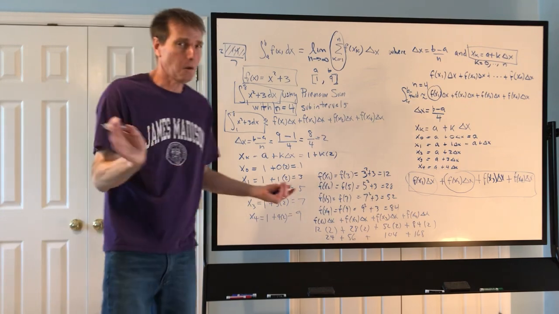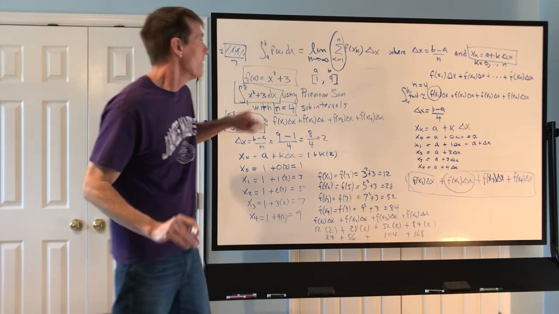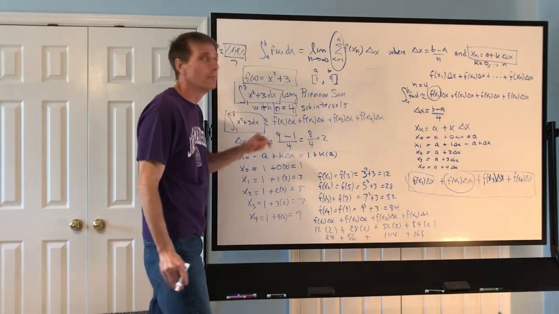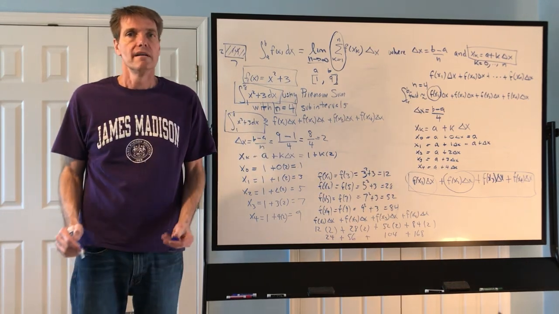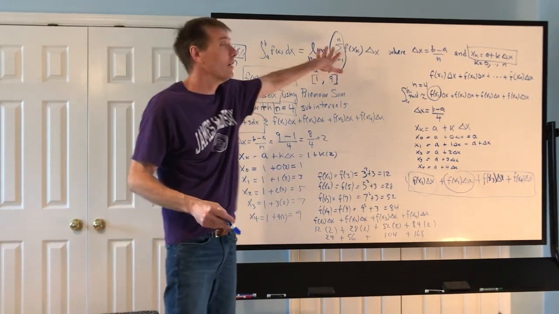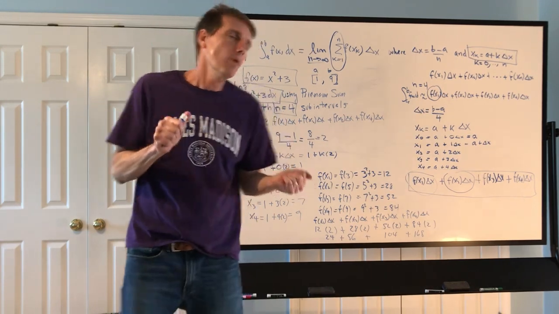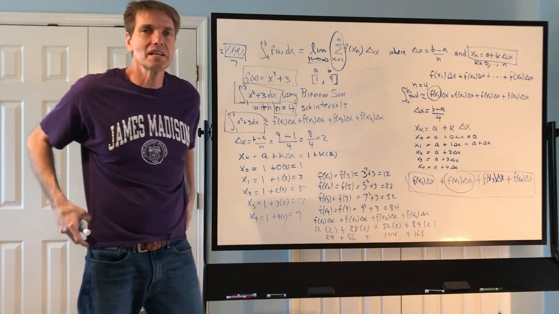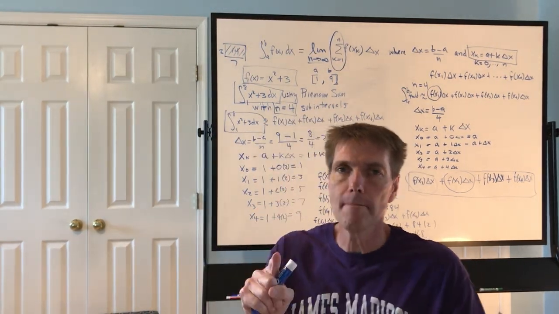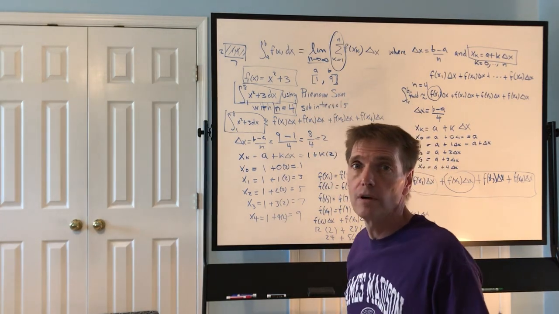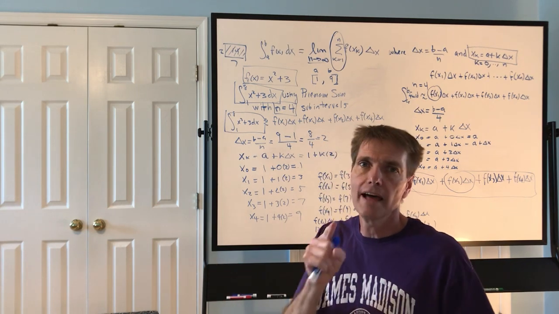You know, like, Dr. Warren, that's a lot of work. No, I get it. It is a ton of work. And that's just for n equals 4 subintervals. And we're letting n go to where? Infinity? Dr. Warren, we're not going to be able to do a single one of them. Well, fortunately, Newton gave us a clever way of bypassing that infinite limit. That's called the fundamental theorem of calculus, and that's where we're heading.